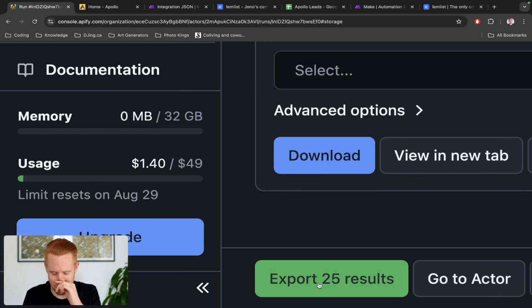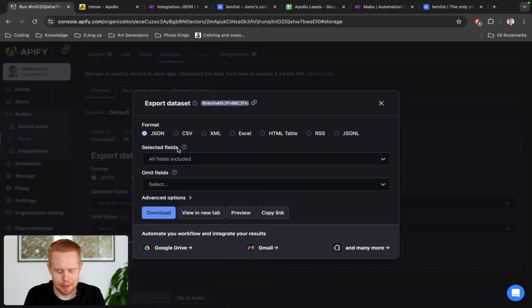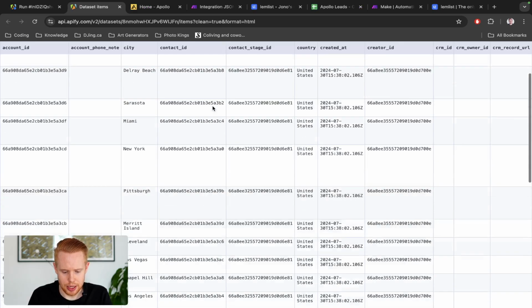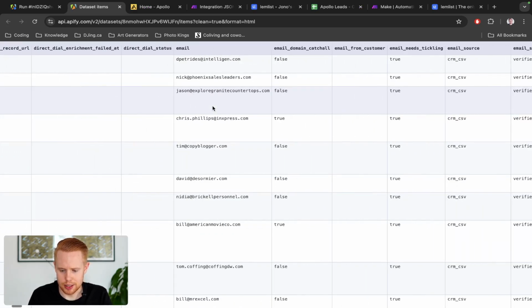So we have this export 25 results. It's like the big green button on the page that you can't miss. You can just essentially export this to an HTML table, or you can export it as an Excel file, right? I'm just going to do HTML table just to view it in another tab to see what we got here. So yeah, we have tons of different people.